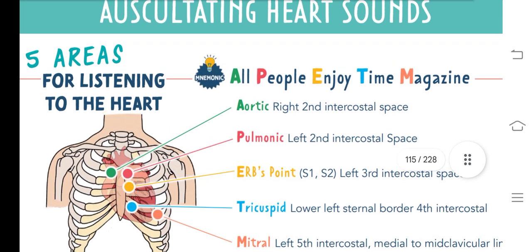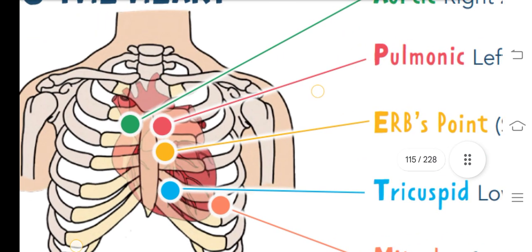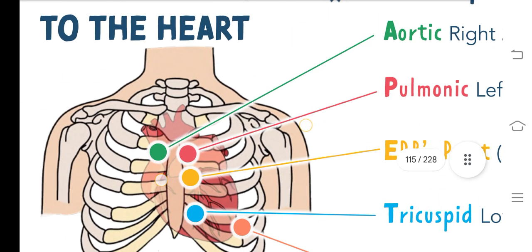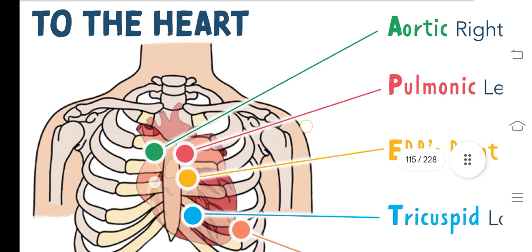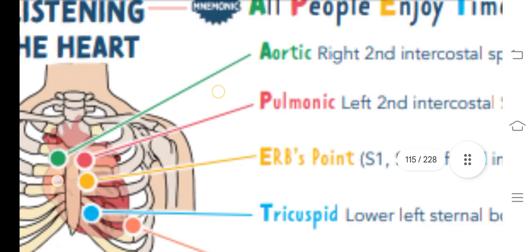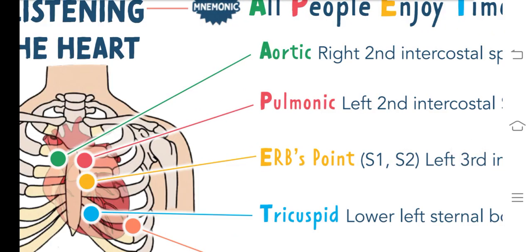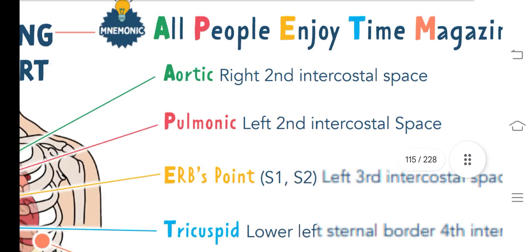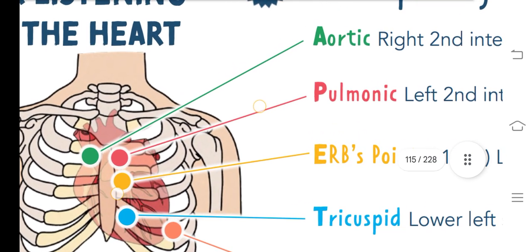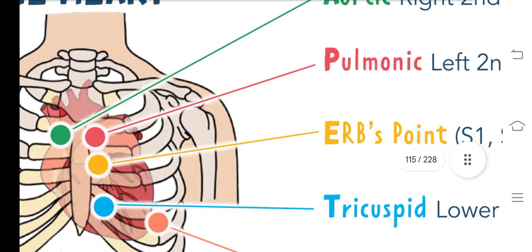Aortic is at the right second intercostal space, which you can see here in the green dot. This is the aortic area, where you can place your stethoscope to hear the heart sound. Then the second one is pulmonic. Pulmonic is at the left second intercostal space, opposite to aortic. Here you can see the pulmonic area, shown in the red dot.